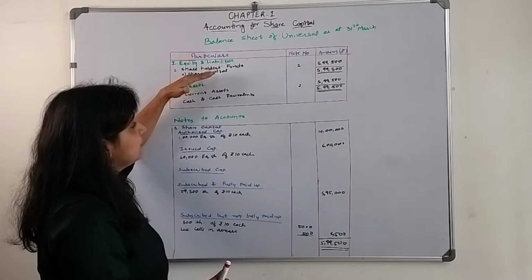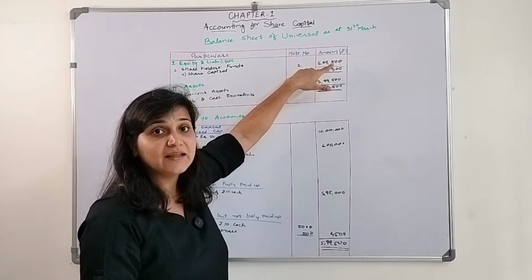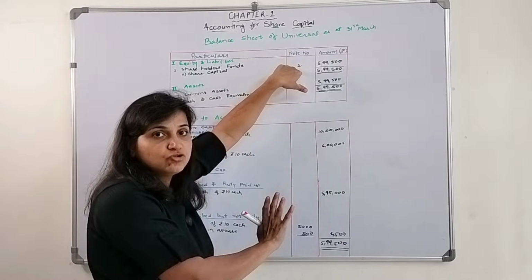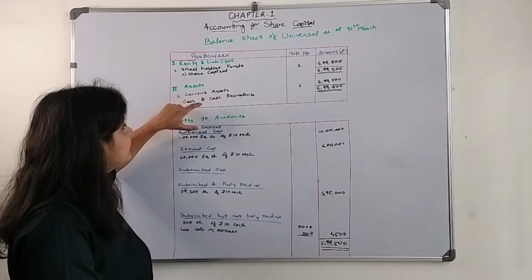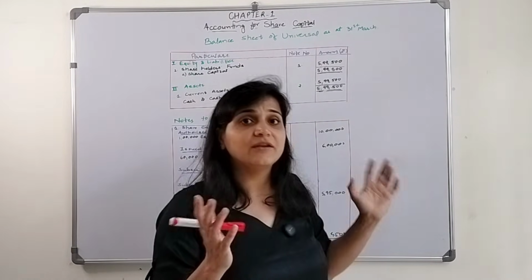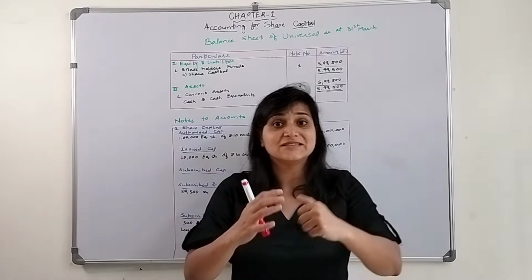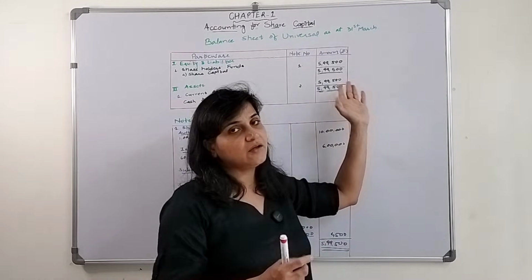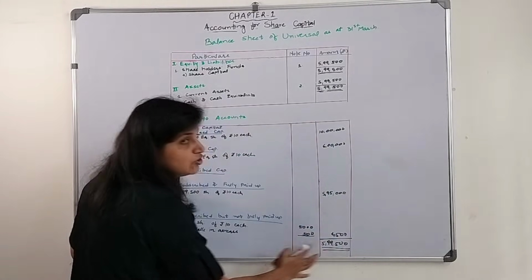Under equity and liabilities, there are shareholders' funds. The amount transferred to share capital account is 5,99,500. These are the notes wherein the workings have been done, and those notes we need to show. And then assets, under the head of current assets there is cash and cash equivalent of 5,99,500. Where is 500? 500 is missing because one shareholder holding 500 shares didn't pay the second and final call amount, so we have not received 500, so we will show 5,99,500.